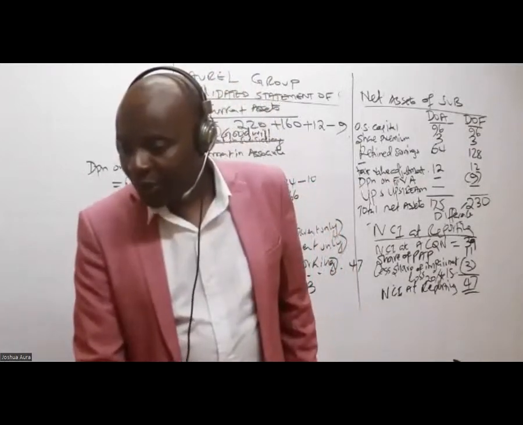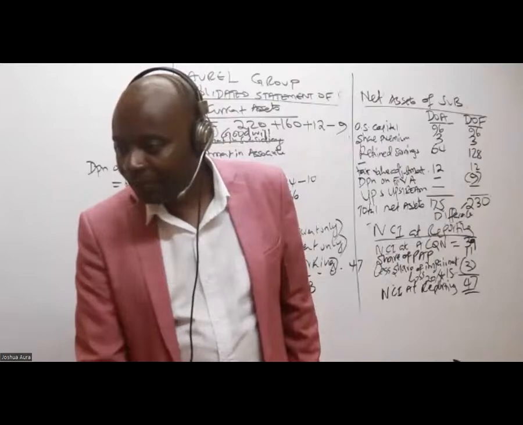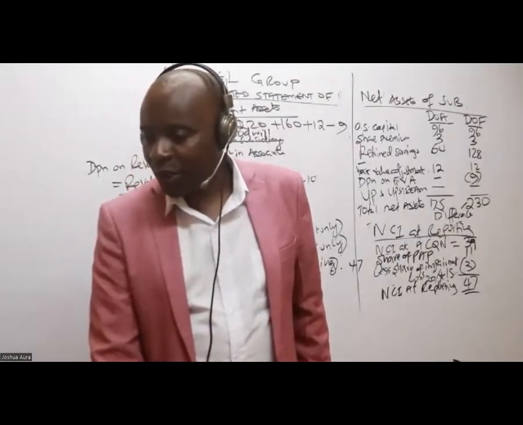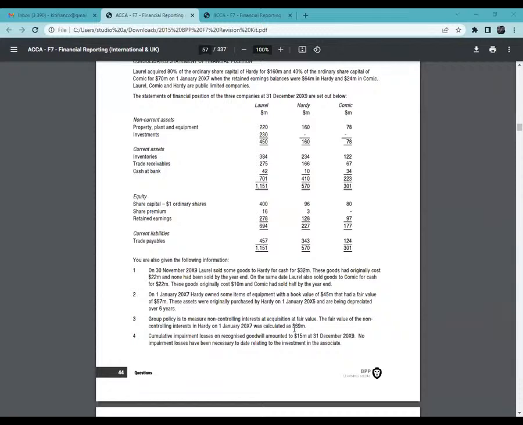Where did the 3 come from? Is it 39, Imelda, or 3? Oh, okay, 39. I understand now your question. It is NCI at acquisition. You can see this. NCI at acquisition is 39.